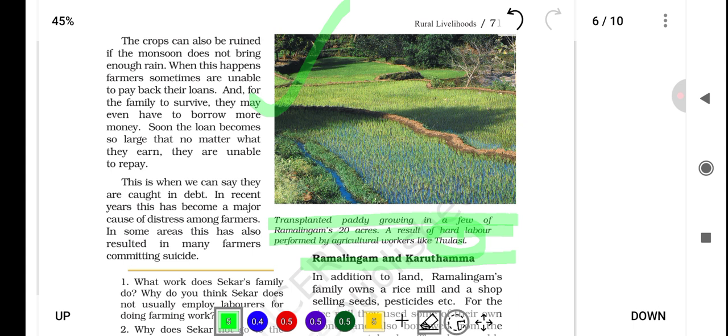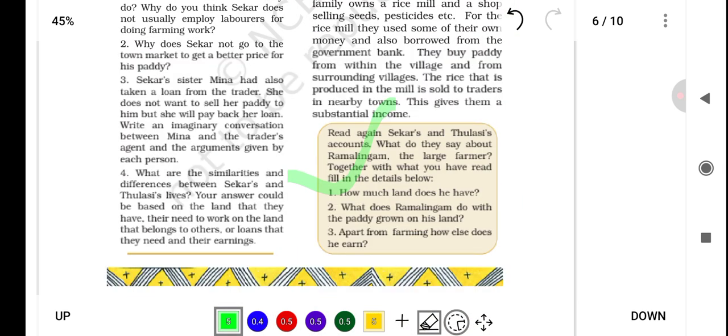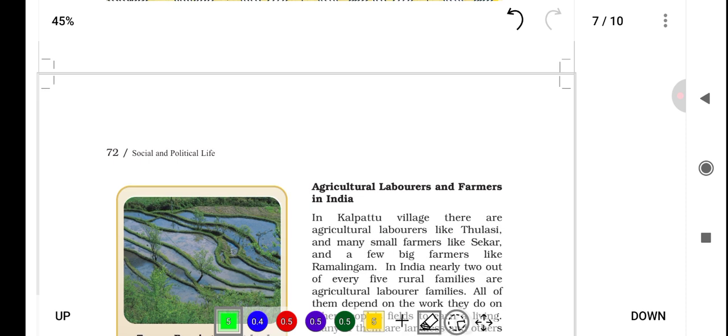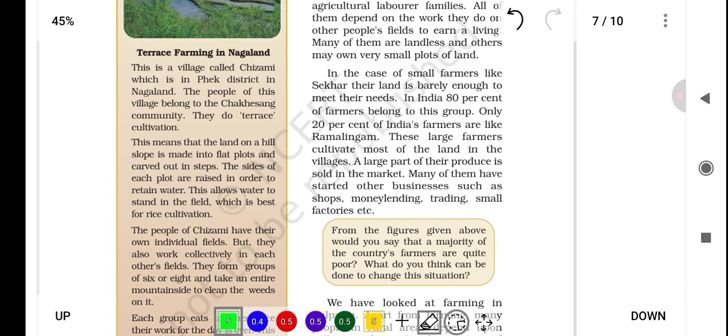Insufficient monsoon rain can ruin crops, leading farmers to be unable to repay loans and potentially causing distress and suicide. Ramalingam and Karuthamma, a large farmer, own a rice mill and a shop, generating income from paddy cultivation and selling it to traders. Their lives differ in land ownership, loans and earnings, with Ramalingam focusing on farming. Here a small snippet has been given, that is terrace farming in Nagaland.